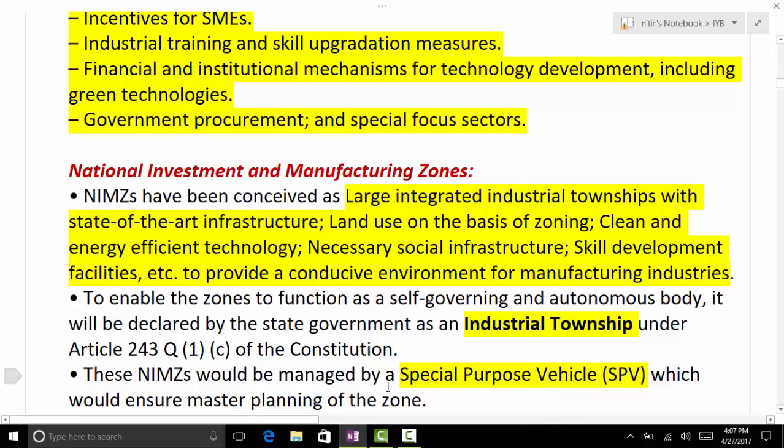So NIMZ is based on industrial townships. So manufacturing industries at one place in terms of the cluster based approach, and providing them sufficient incentives to encourage manufacturing, various benefits. So these are the components: infrastructure, state of the art infrastructure, land use on the basis of zoning, clean energy efficient technologies, social infrastructure, skill development facilities.